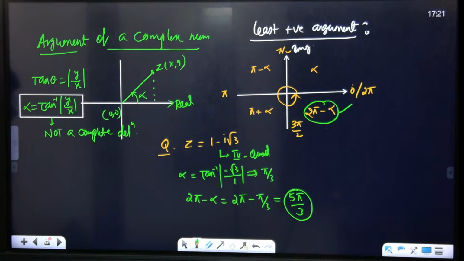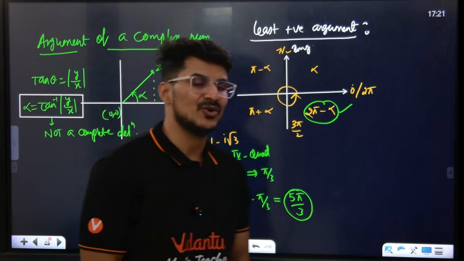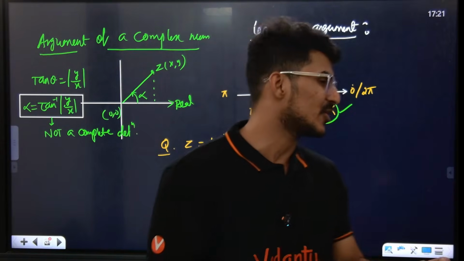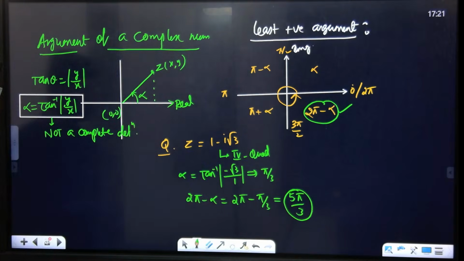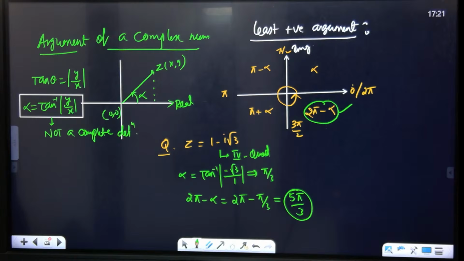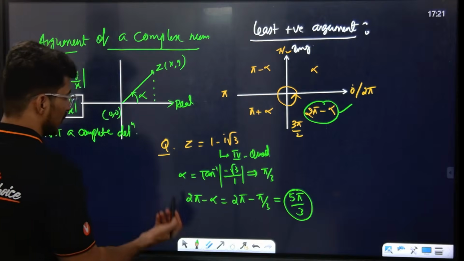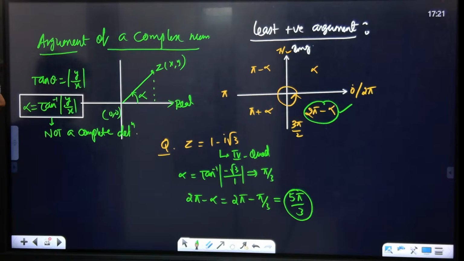Yes or no? You can take theta also. Nothing wrong in that. You can take theta also here. No problem at all. If you want to take theta, you take it.